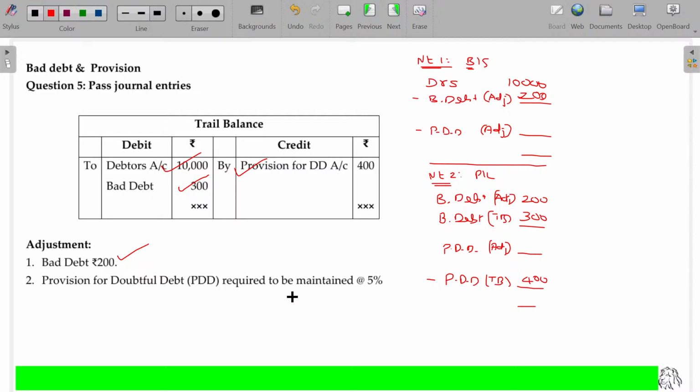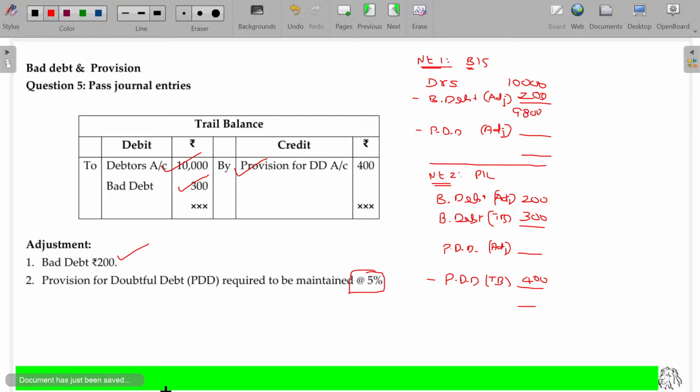Provision for doubtful debts required to be maintained at the rate of 5%. Usually provision will be given in percentage, because it's not confirmed, only estimation. Out of my salary, 10% I will keep aside for my charity purpose. That's how you'll decide. So it's only estimation. So from 10,000, bad debt 200 we will not get, so only 9,800.